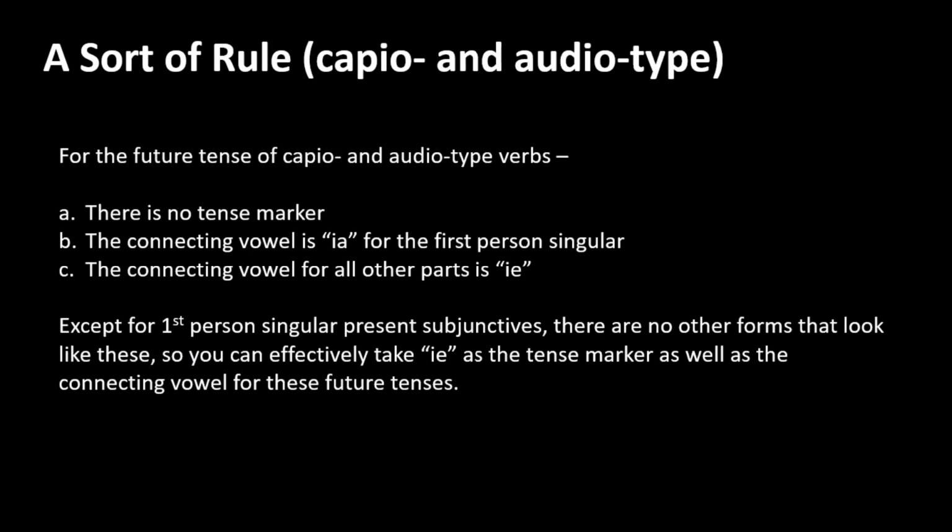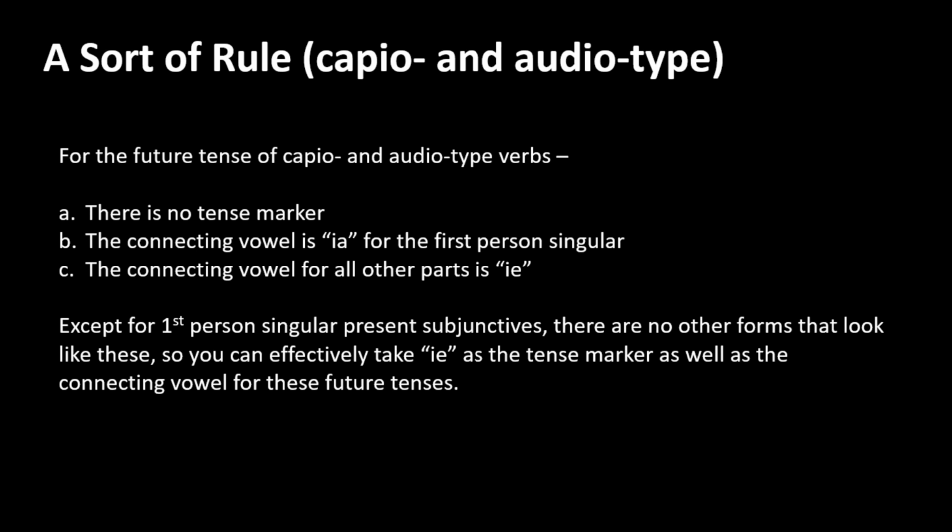We might say then, ignoring amo and moneo type verbs, which in the future tense are constructed on a different principle, we might say that capio and audio type verbs are constructed in this way. There is no tense marker. The connecting vowel is ia for the first person singular, and the connecting vowel for all other parts of the verb is ie.